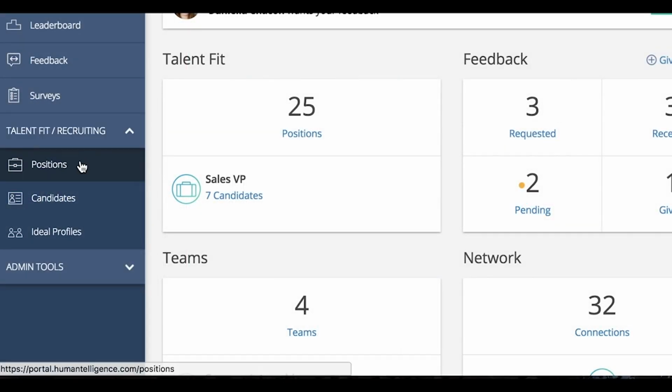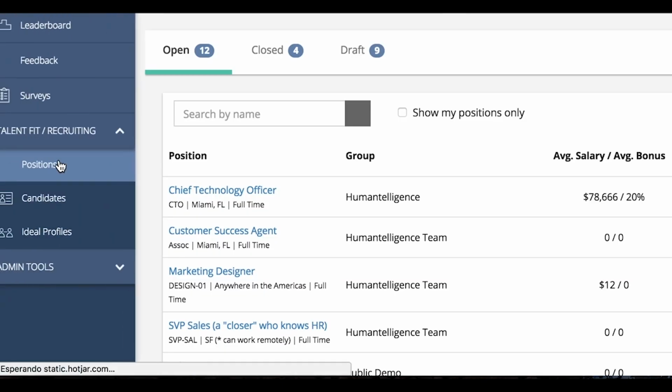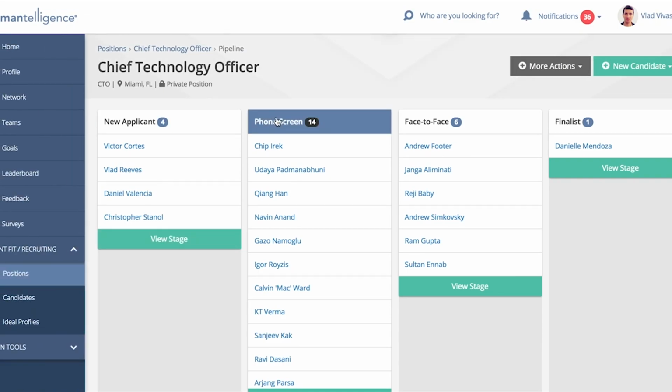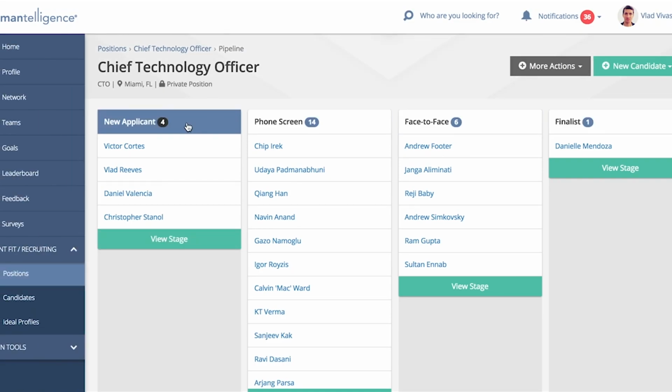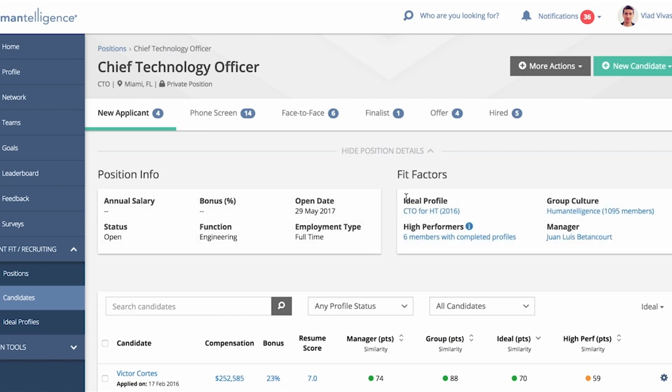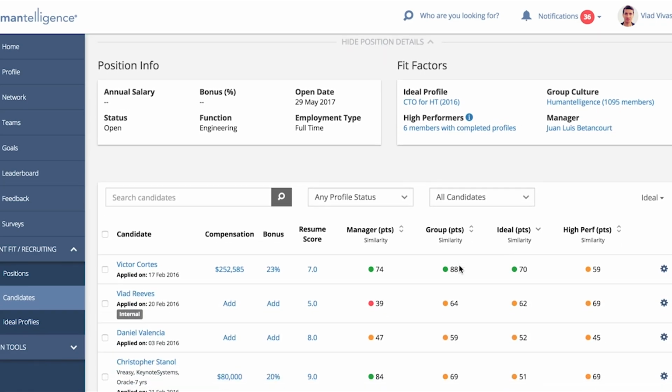Select the TalentFit module here to go in and look at a role. For instance, for the Chief Technology Officer, you can see in the applicant tracking system the status of where the candidates are in the system as they apply, and in the application process, the system ranks each person by 4 fit factors: fit with the ideal profile, fit with the team culture or the group or company culture, fit with the manager, and fit with high performance. So in this case, you get the example here of these fit factors.